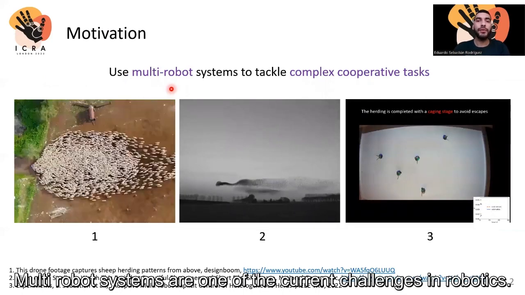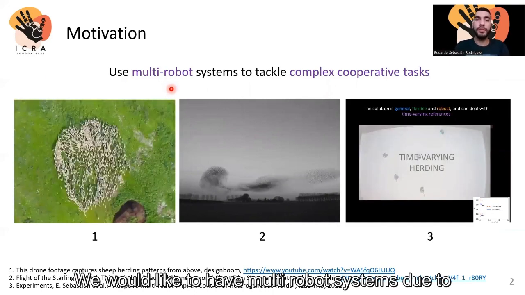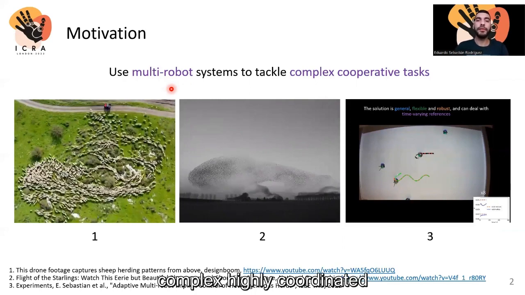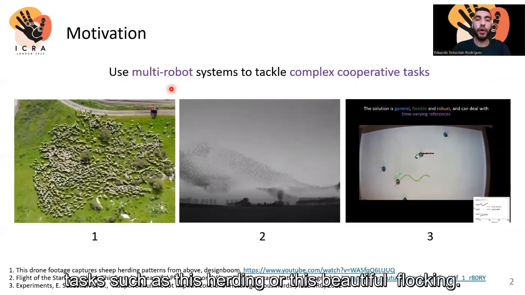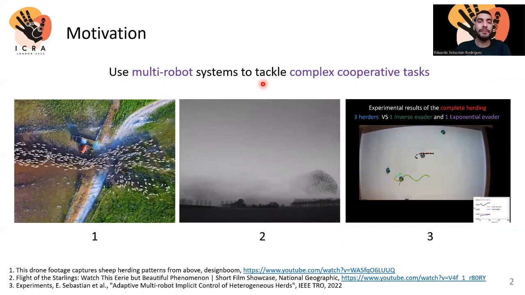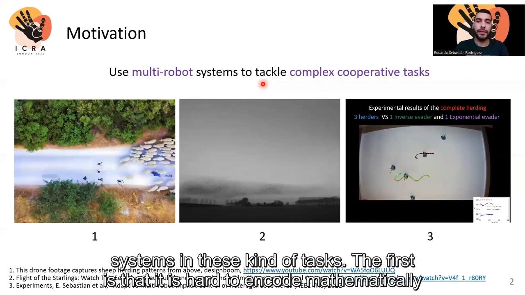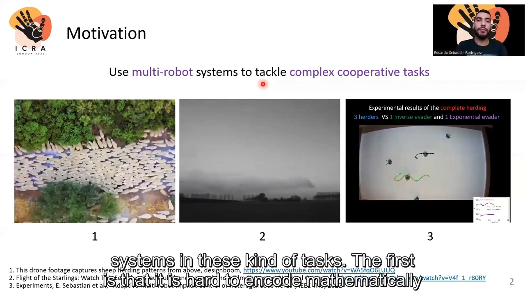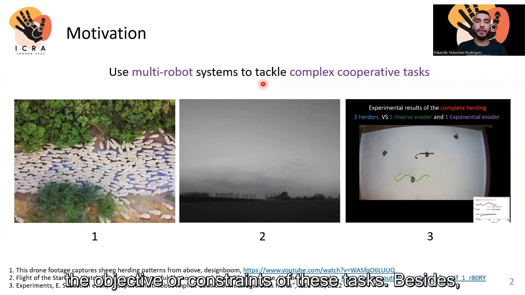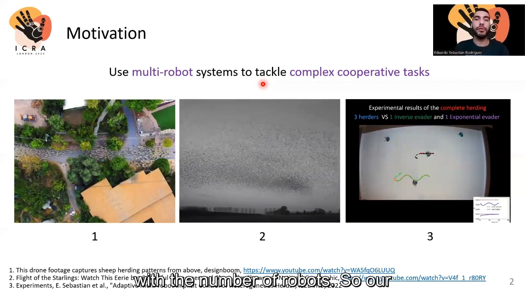Multi-robot systems are one of the current challenges in robotics. We would like to have multi-robot systems due to their cooperation capability, which is a must if we want to address complex, highly coordinated tasks, such as this herding or this beautiful flocking. However, there are some issues that prevent the current use of multi-robot systems in this kind of tasks. The first is that it is hard to encode mathematically the objective or constraints of these tasks. Besides, the current analytical solutions are hard to scale with the number of robots.